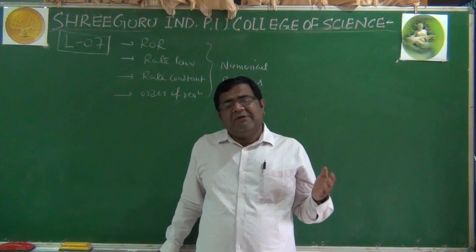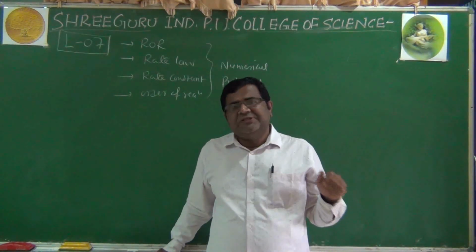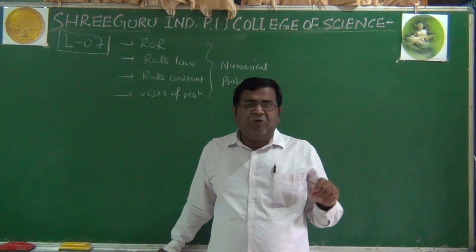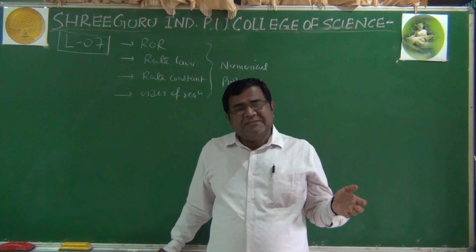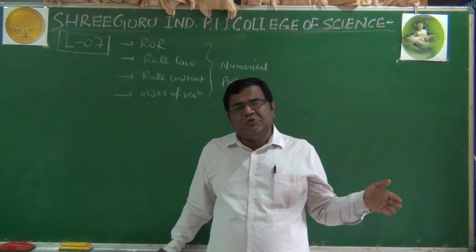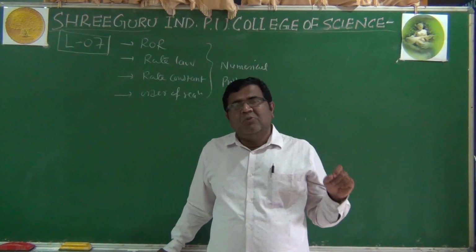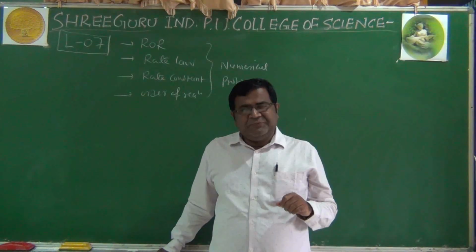We have given some examples. Unimolecular reaction: the decomposition of ammonium nitrite to form nitrogen and H2O. Another is the decomposition of hydrogen iodide, 2 moles of HI gives H2 plus I2. And the third one is a trimolecular reaction: 2 moles of nitric oxide plus oxygen gives 2 moles of nitrogen dioxide.